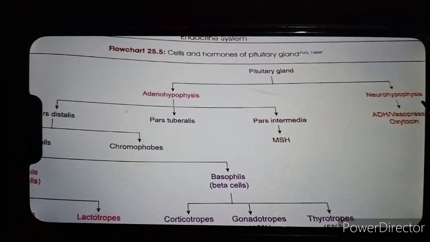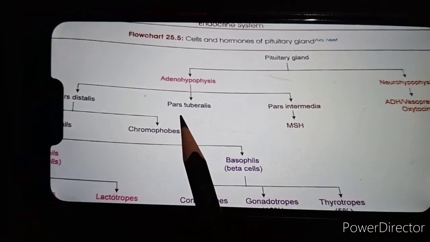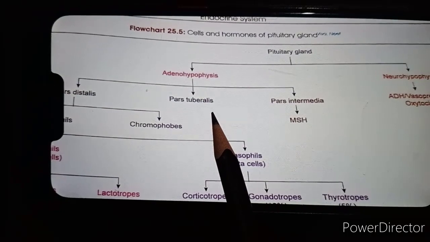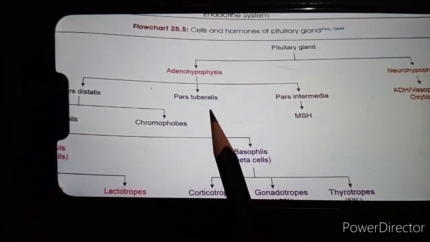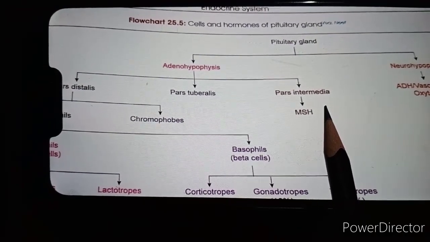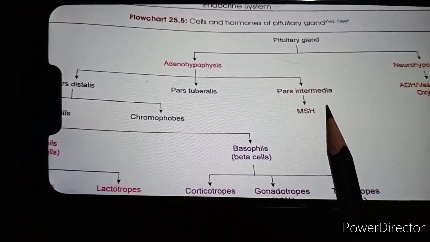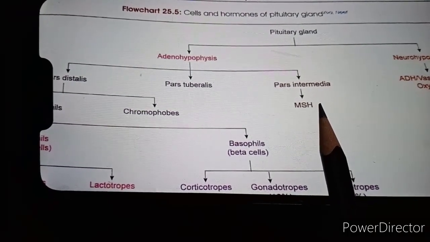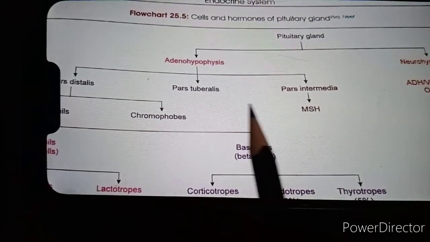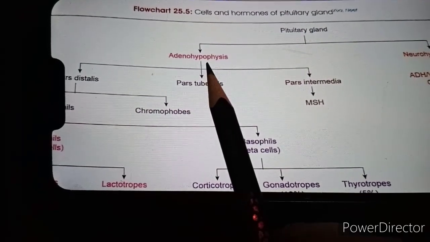Before studying neurohypophysis, two parts of the adenohypophysis remain that we'll see. Number one is pars tuberalis. This pars tuberalis doesn't contain any cells contributing to the secretion of hormone, but pars intermedia contains cells which secrete a very important hormone, melanocyte stimulating hormone, which is important for the pigmentation of the skin of our body. So this completes the adenohypophysis: three parts, the cells present, and their secretion as well as functions.